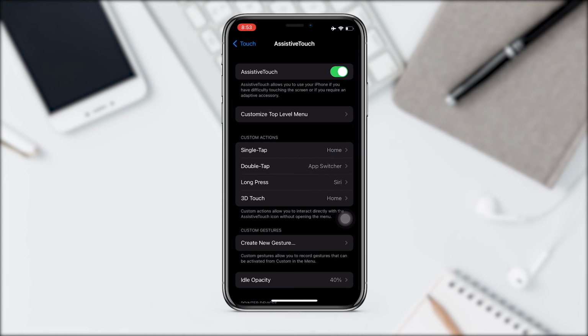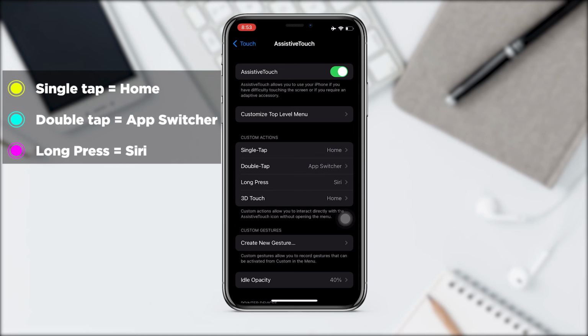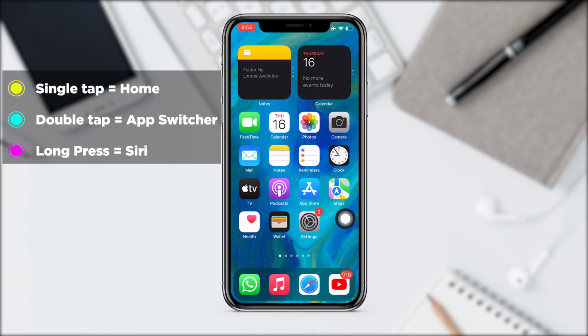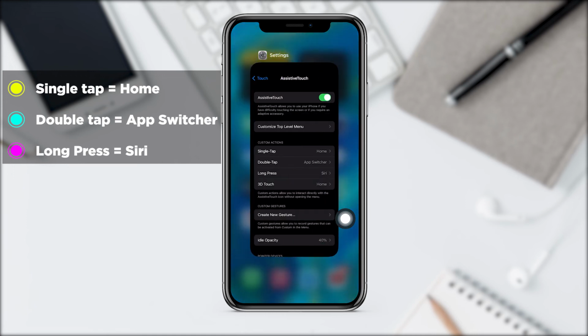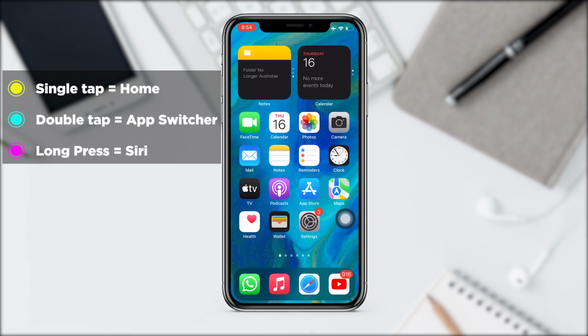Now this button is literally your home button. A single tap takes you to the home page. A double tap opens the app switcher. And a long press activates Siri, just like the physical button on your device.